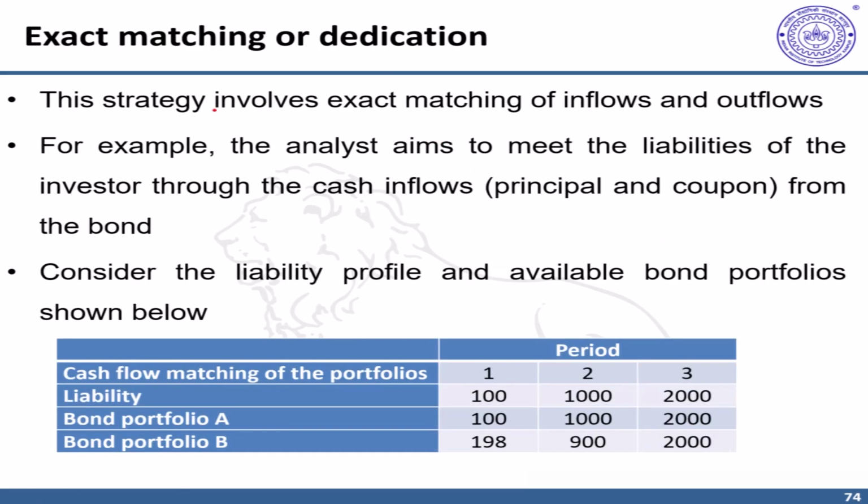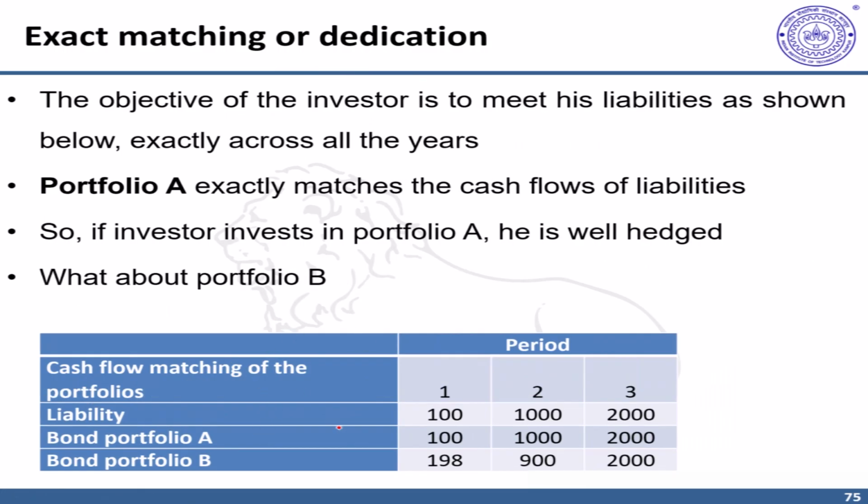So in case of the exact matching strategy, also called dedication, you try to match almost exactly the inflows and outflows, your liability with your assets. For example, suppose given these profiles, the liability profile is given and you have two bonds A and B available, with their principal and coupon payments. How do you neutralize your position by matching with bond A and bond B? If you notice, bond A exactly matches your liabilities. Therefore, it would completely neutralize your interest rate risk.